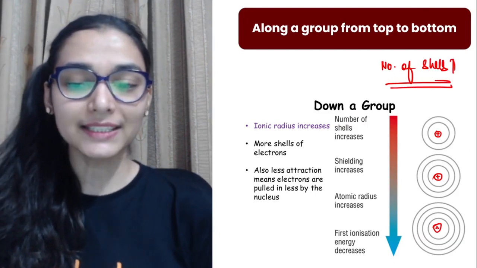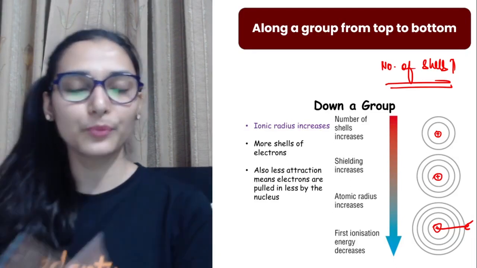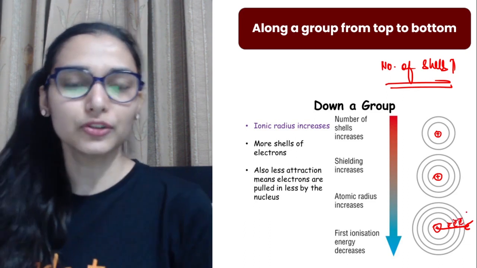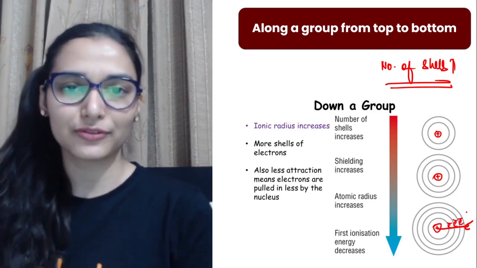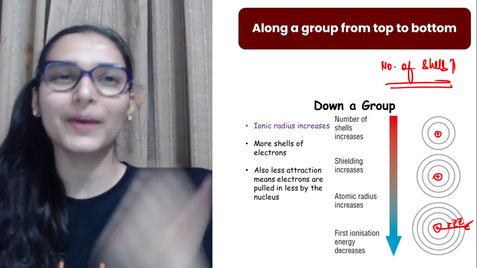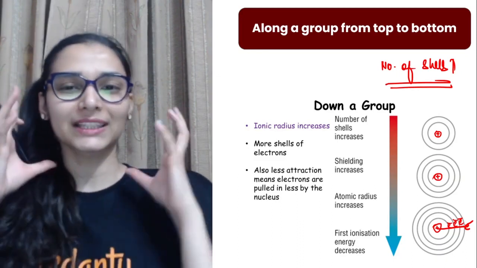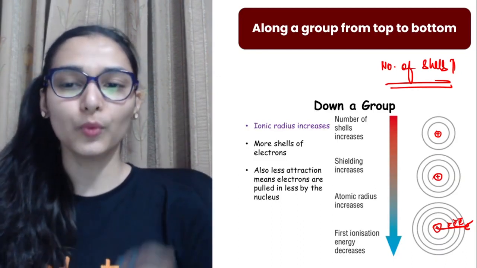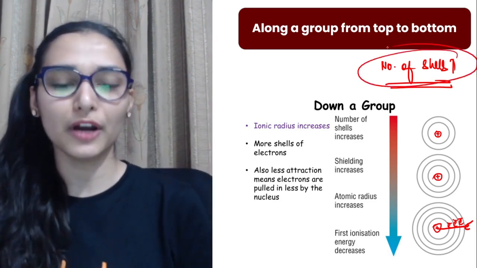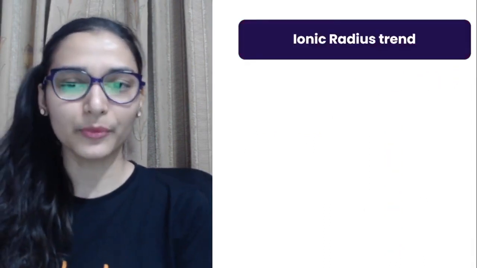Right, and nucleus is not able to impart its force on the valence electron much more tightly because देखो बीच में भी there are a lot of electrons, so they will try to screen the valence electron. ठीक है, so what happens, nucleus is like अरे I am not able to give my love to my last, के छोटा सा लास्ट इलेक्ट्रॉन है वैलेंस इलेक्ट्रॉन, उस पर इतना अट्रैक्शन नहीं लगता है. So what is happening, size increases from top to bottom, number of shells are a dominating factor. ठीक है, you can remember this point easily.